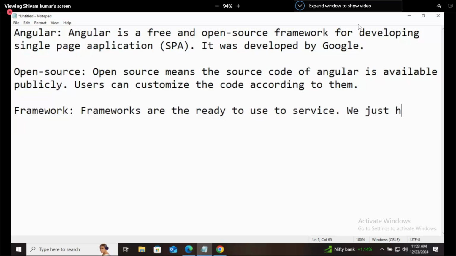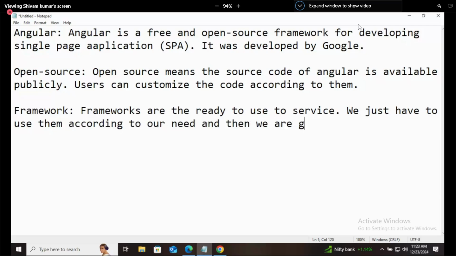We just have to use them according to our need, and then we are good to go. Okay, these are the frameworks. Understood? Open source and frameworks.